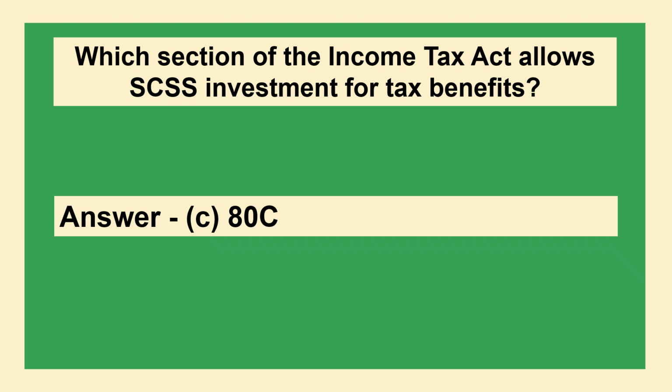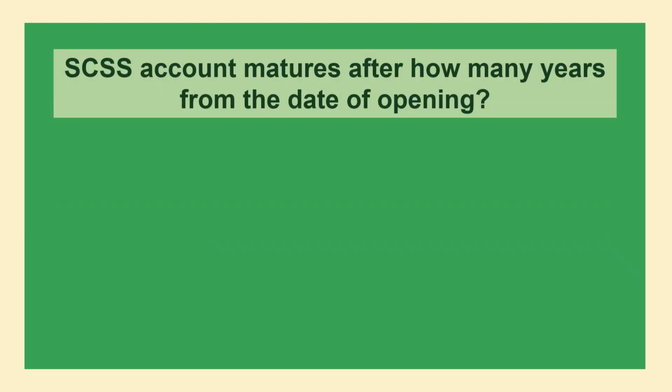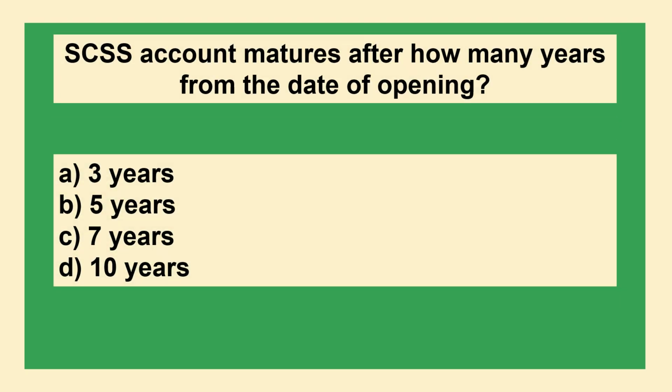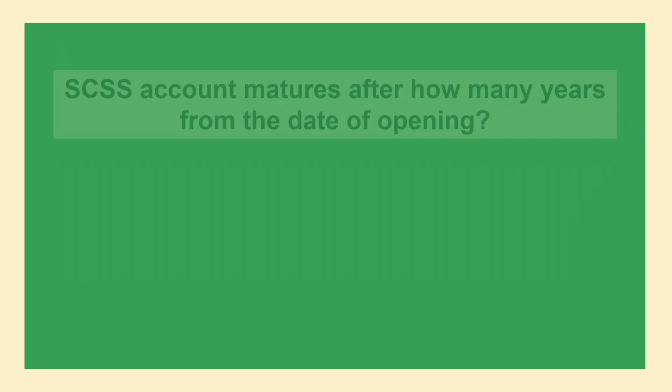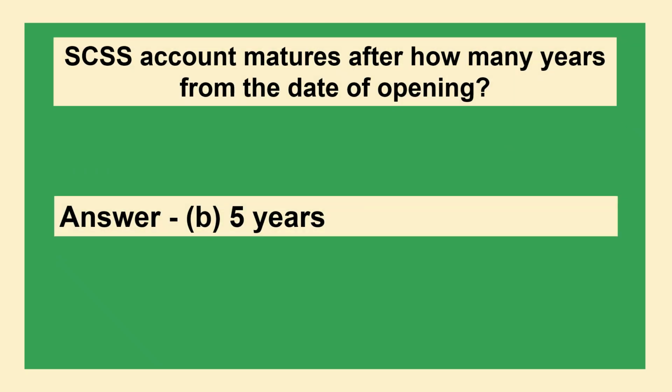The answer is option C, 80C. SCSS account matures after how many years from the date of opening? Option A 3 years, option B 5 years, option C 7 years, option D 10 years. The answer is option B 5 years.